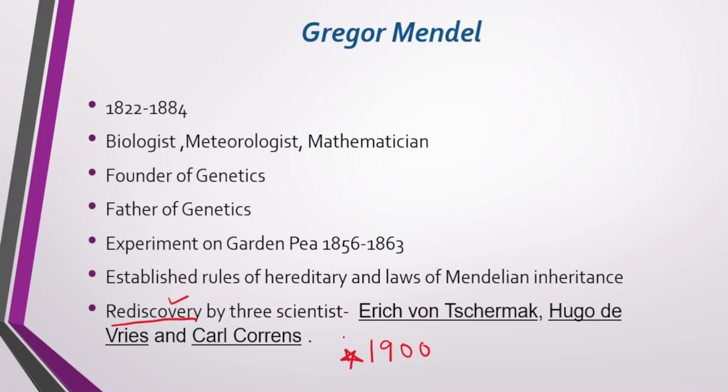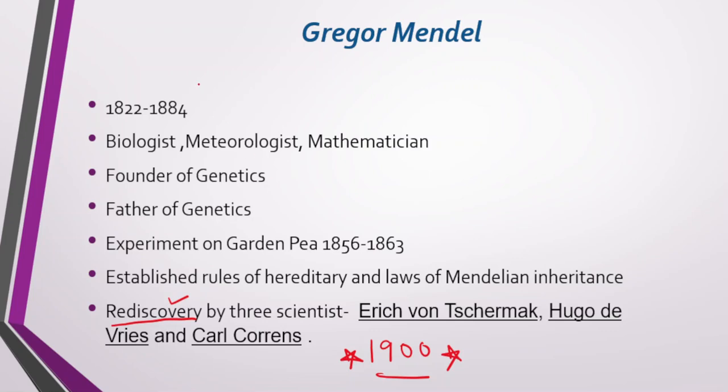But when Mendel was alive, he didn't get this recognition. Mendel didn't get recognition till 1884, after years and years of research by these three people, and in the year 1900 Mendel got recognition as the father of genetics.